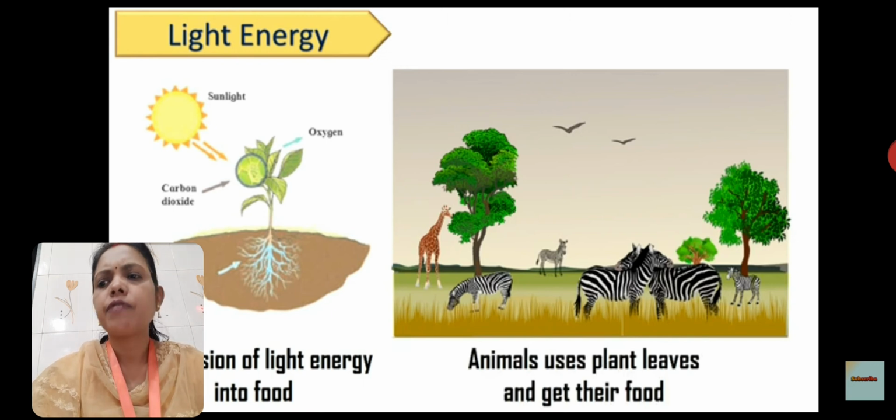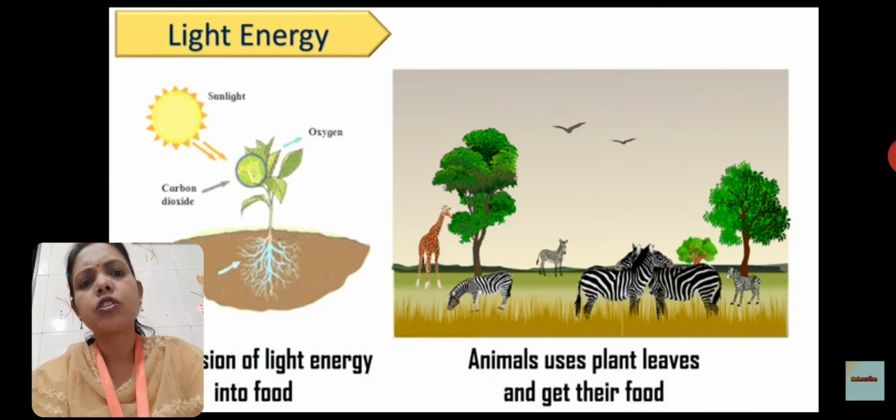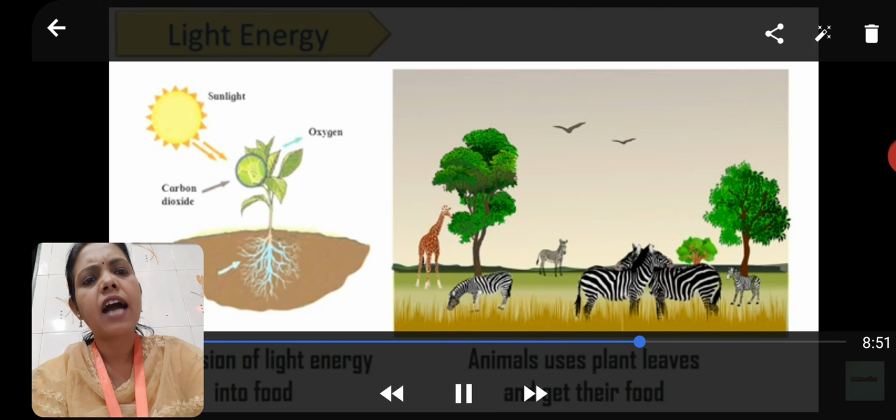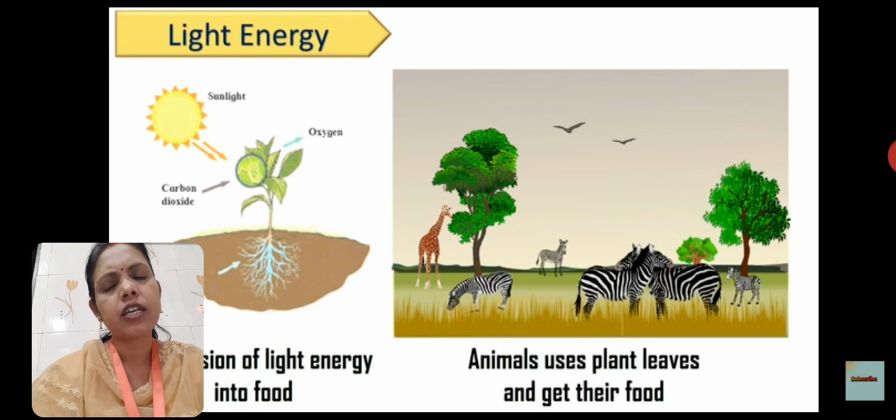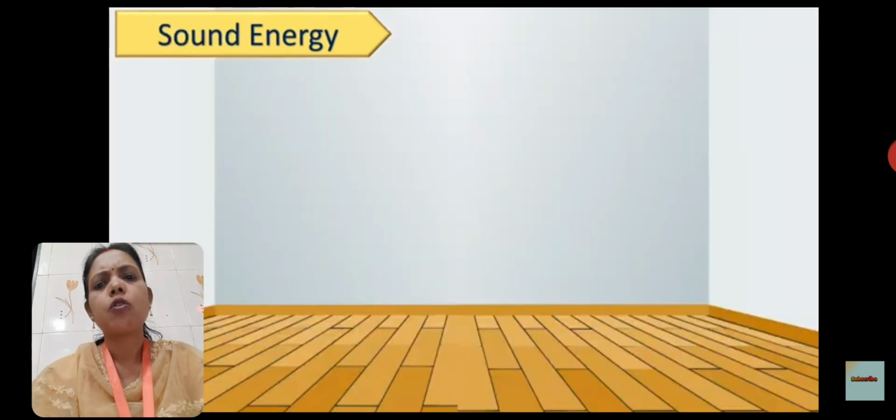From this we can say light is a form of energy. So children, animals are using all the plant leaves for producing their own energy.